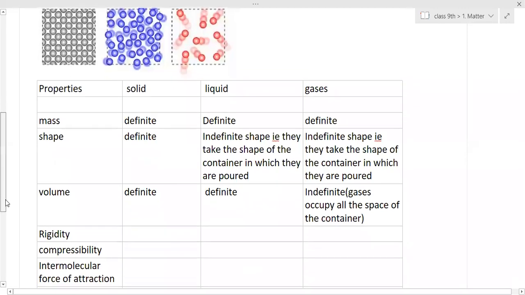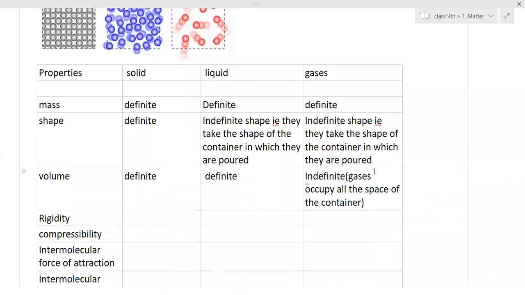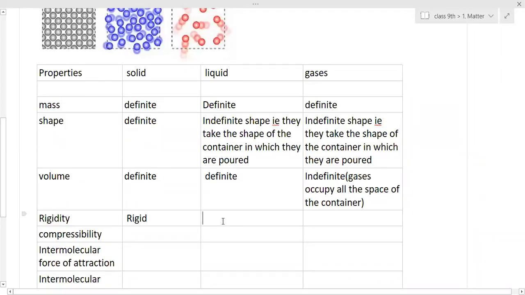Then what about rigidity? Anurag, rigidity means what? Solid is rigid. Rigid means strength, the property of maintaining a particular shape. So hardness we can consider. Yes, solids are rigid. What about liquids? Liquids are not rigid. They are non-rigid.